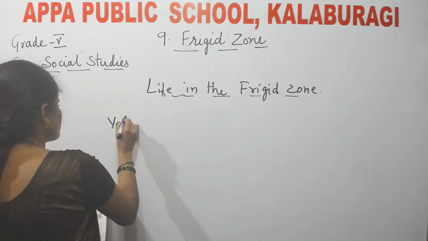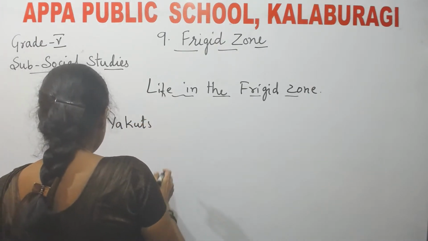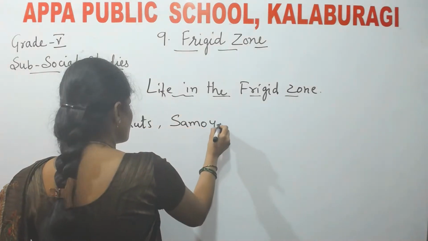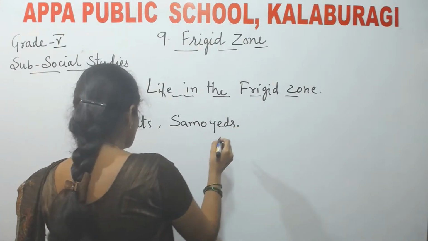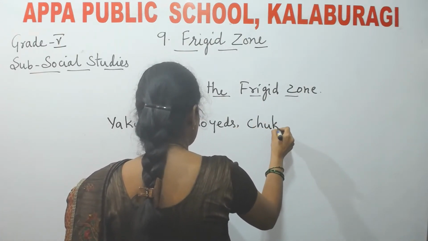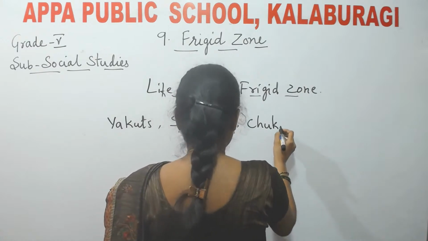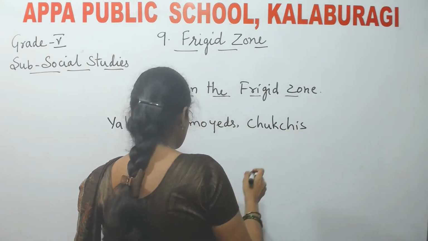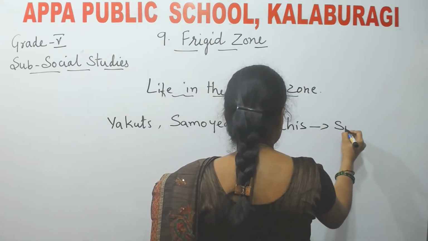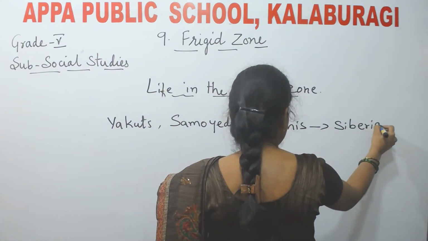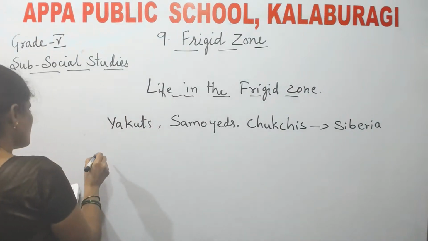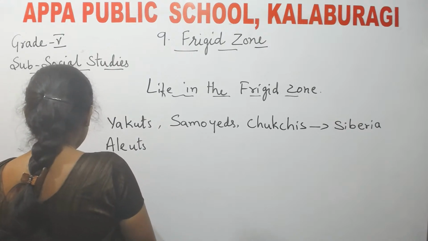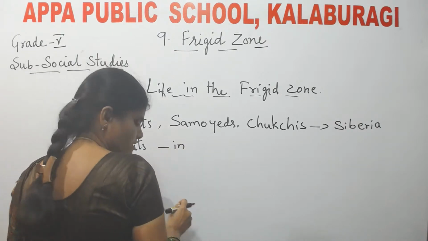Yakuts, Samoyeds, Chukchis, Siberia. Next, Aleutians in Alaska.